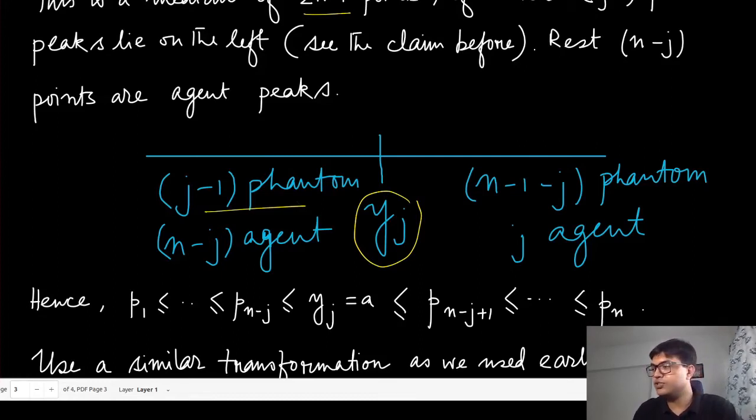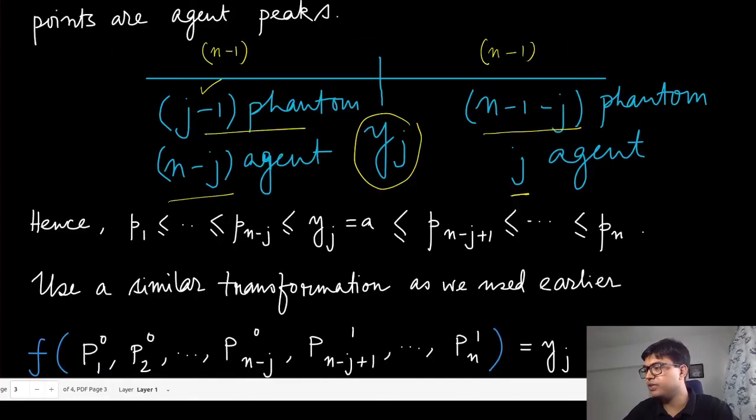And so here we will have to have n minus 1 total peaks on the left. If j minus 1 of them are phantom, then n minus j have to be agent peaks. Similarly, on the right hand side, it has to have n minus 1 total peaks, and we know that n minus 1 minus j phantom peaks are there, so there should be exactly j agent peaks.